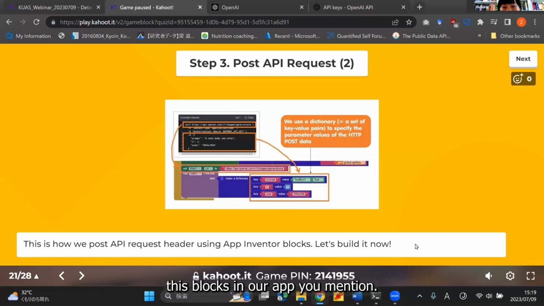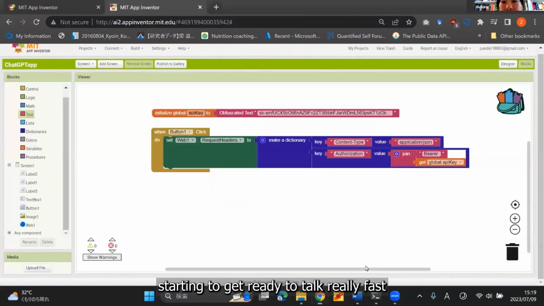Okay, now let's build these blocks in our App Inventor. I'm sorry, I'm starting to talk really fast because we're running out of time.